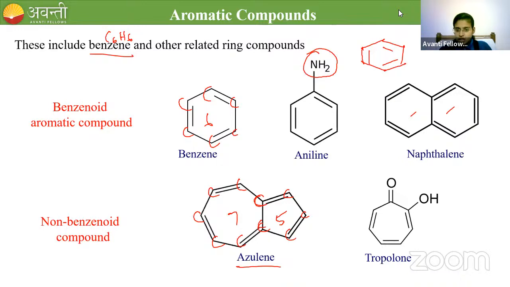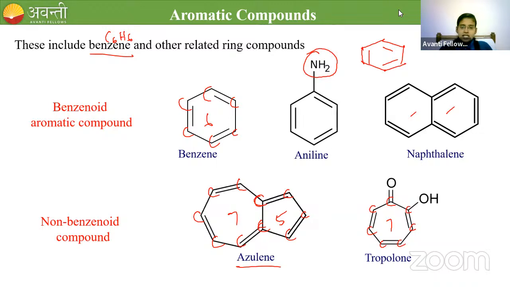In tropolone also you see 1, 2, 3, 4, 5, 6, 7. Again, we have a 7 membered ring, but it is an aromatic compound, not a benzenoid. So it is a non-benzenoid compound. All right. Clear? So this is all about aromatic. All the atoms forming the ring are carbon only. But if you have a ring with more than 6 carbons or less than 6 carbons, then it will fall under the non-benzenoid category. Okay? Clear for all of you?